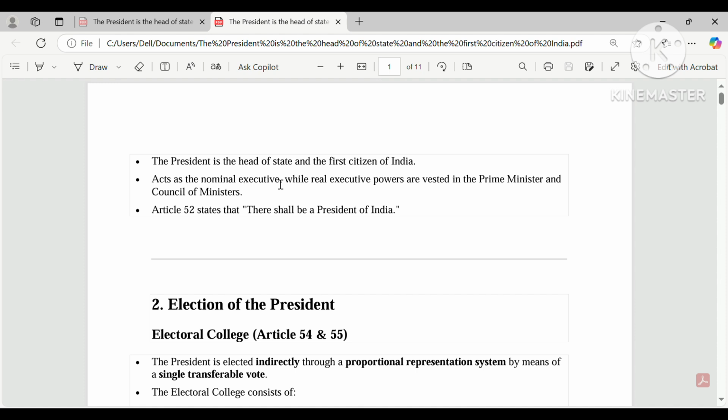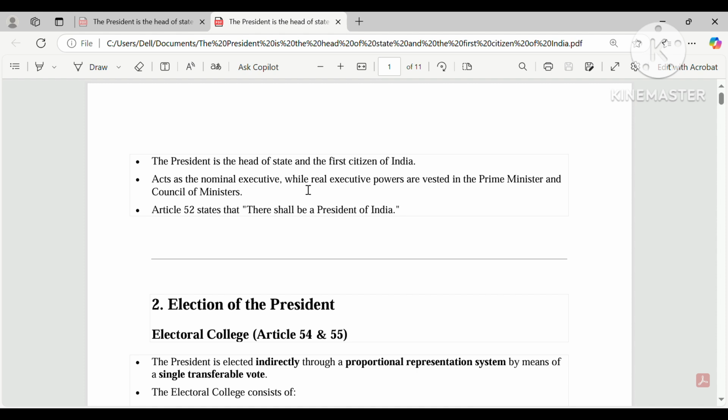What does executive mean? It simply means that administrative affairs, the work of administration, at the central level or at the state level, is known as executive. But here you see that the president acts as the nominal executive, while real executive power lies elsewhere.